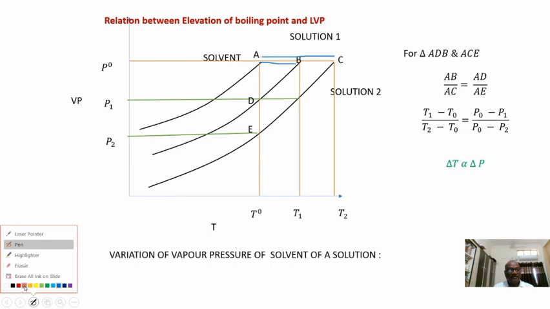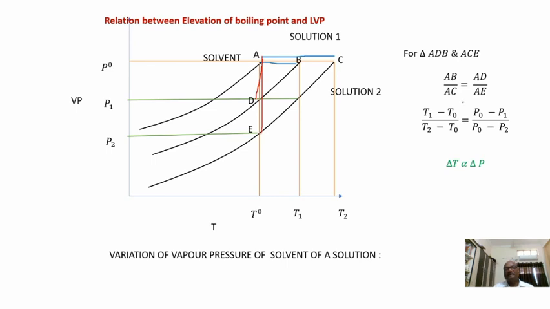That means the ratio between similar sides will be equal, by the properties of similar triangles. AB by AC is equal to AD by AE.